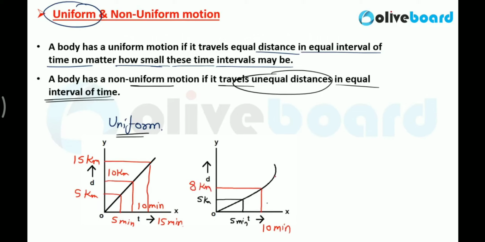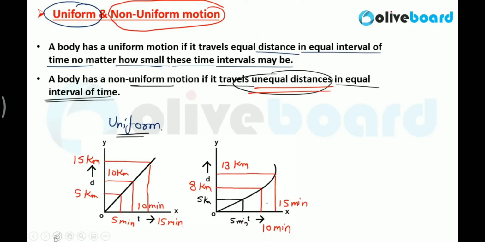Again, at the point of 15 minutes, let's say you have covered 13 kilometers. So at fixed intervals of time, you are covering unequal distances. This kind of motion is called non-uniform motion, because there is no uniformity. With time, the distance you travel is changing continuously. Clear? So there are two kinds of motion here: uniform and non-uniform motion.